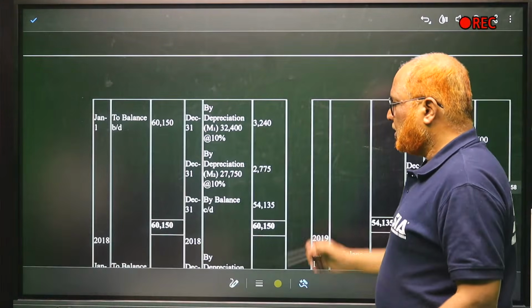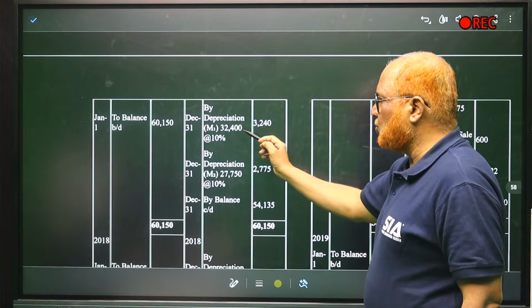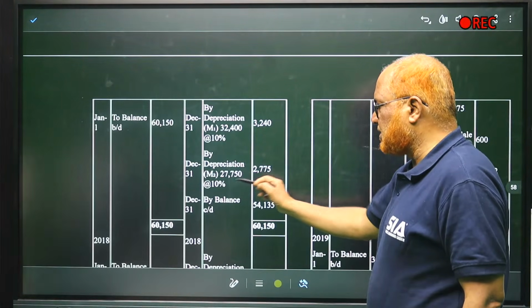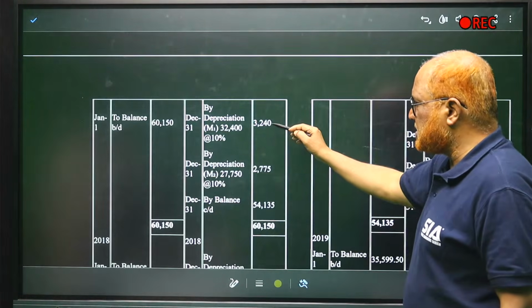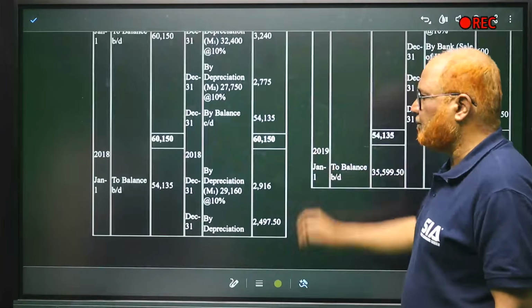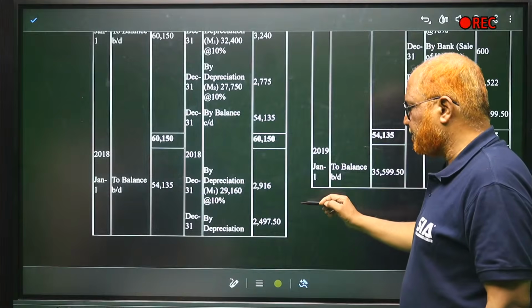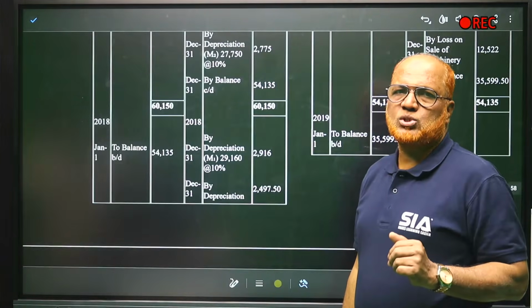Now, during this year, again depreciation. By depreciation, 32,400, 10%, 3,240. Depreciation, 27,750, 10%, 2,770. So 60,150 minus 3,240 minus 2,770. 54,135. Right? First machine. Half of the first machine was sold.